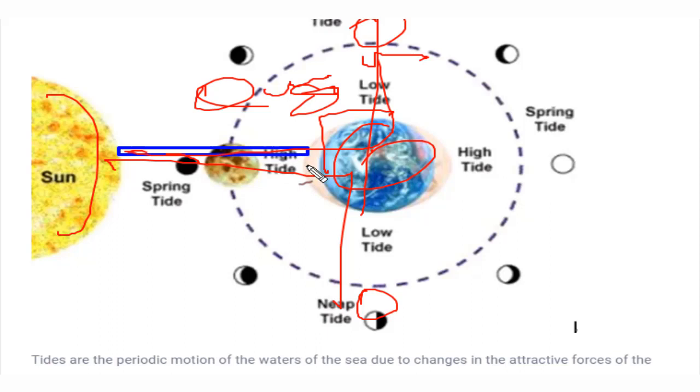Why would it be lesser? Because during the spring tide, the gravitational forces of the sun and moon were working together, but in this case we can see the gravitational force of only one body, or if both bodies are active, they would tend to pull the water on the earth's surface less as compared to the other case.